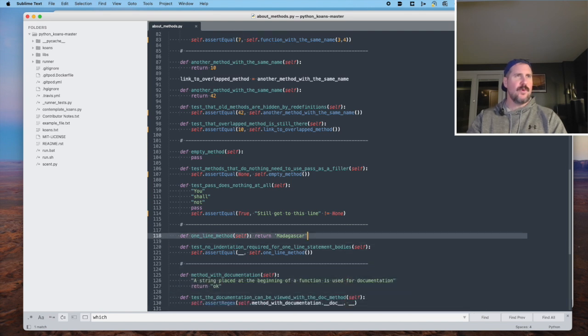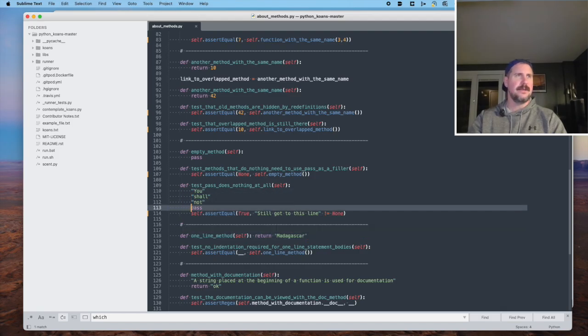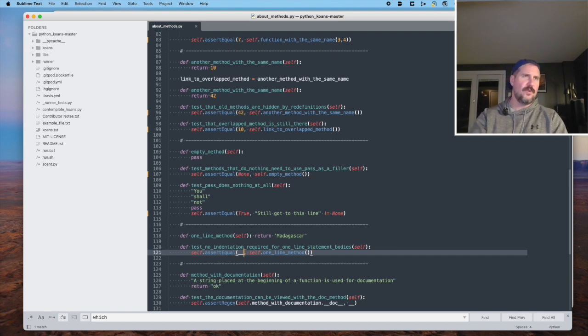Line number 118. All right, so we're going to create a one-line method, and return the string Madagascar. So the thing about this is obviously we can create one-line methods, an entire method that exists on one line that doesn't indent down and over 4 spaces. All right, test no indentation required for one-line statement bodies, okay. So we call the one-line method, no indentation is required. What is returned? That's going to be the string Madagascar. Let's see if that works.